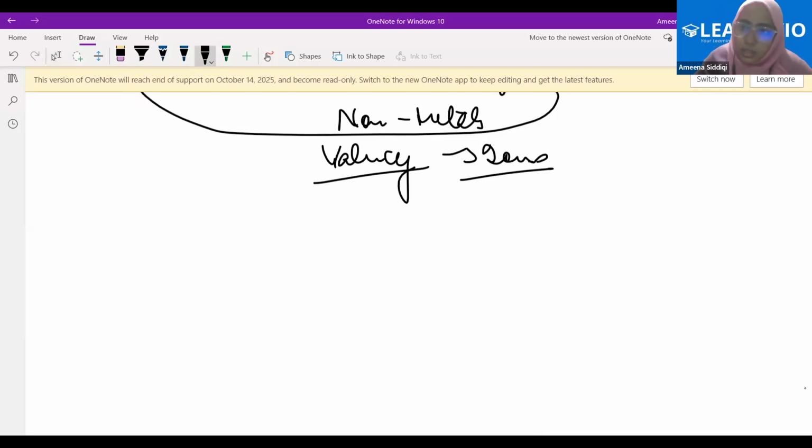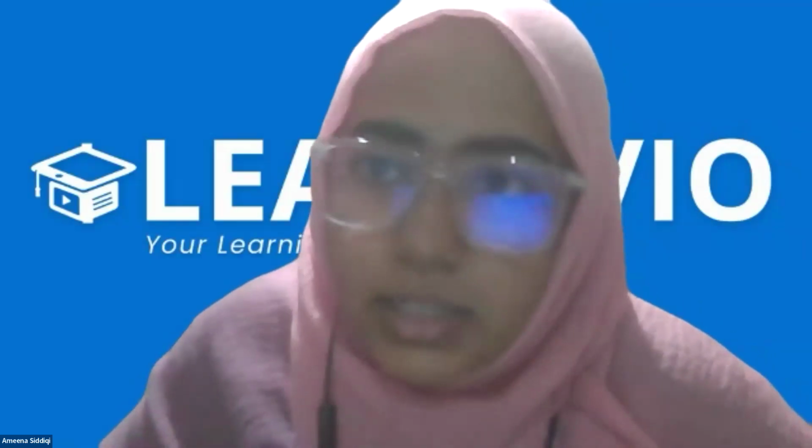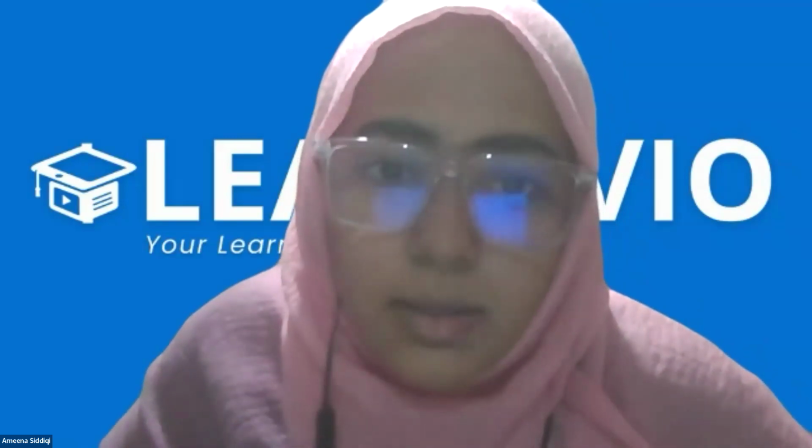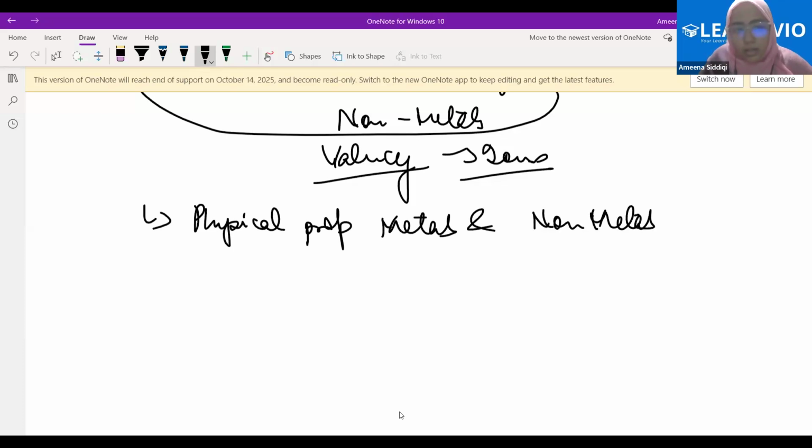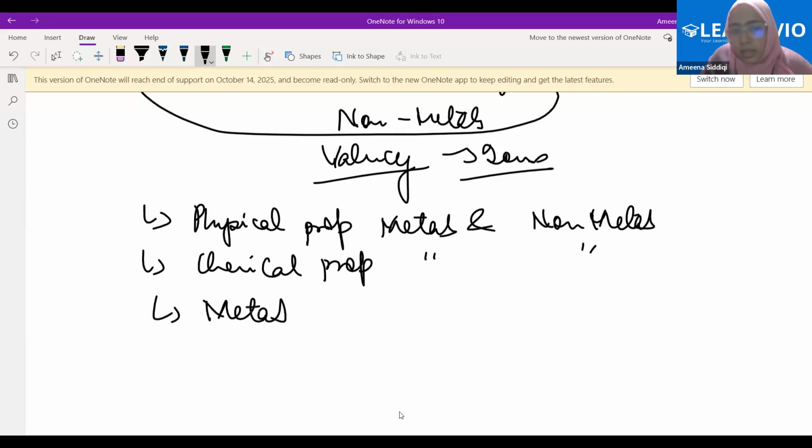Okay, fine. Now from here on, in this chapter, what are we going to learn? We are going to learn major topics. One is the physical properties of metals and non-metals. The other is the chemical properties, very important again, of metals and non-metals. Third is metals and non-metals, how do they react?